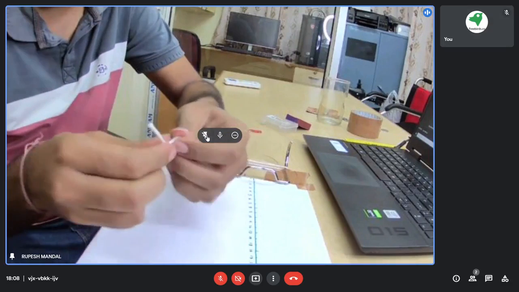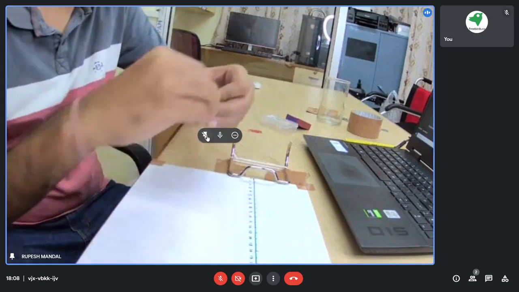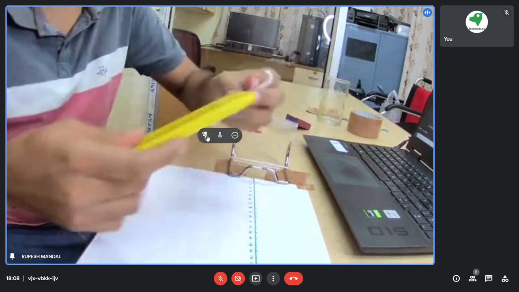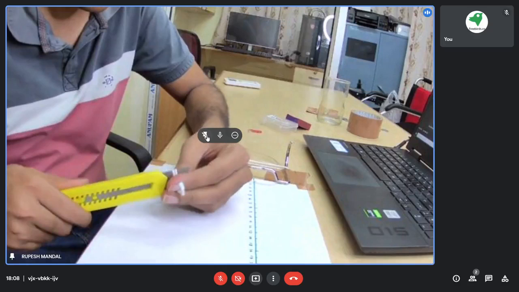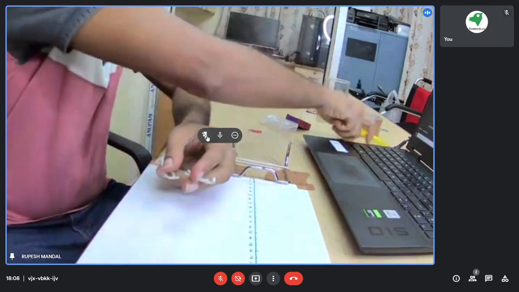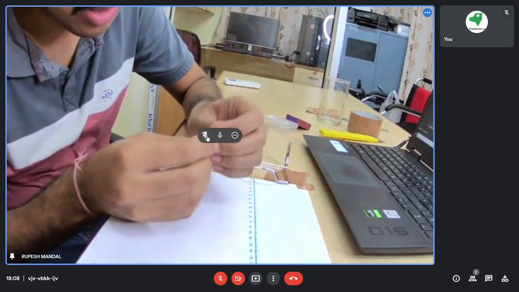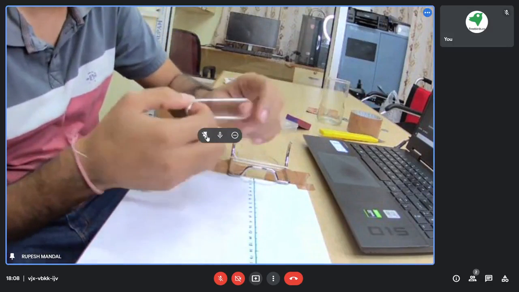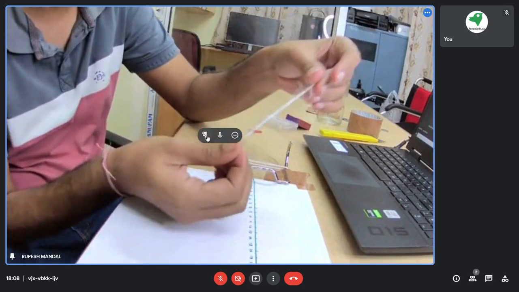I have taken that particular elastic band. Okay, so I will cut this one. If you have a rubber band, it will be easy for you. So we need to make this kind of thing.